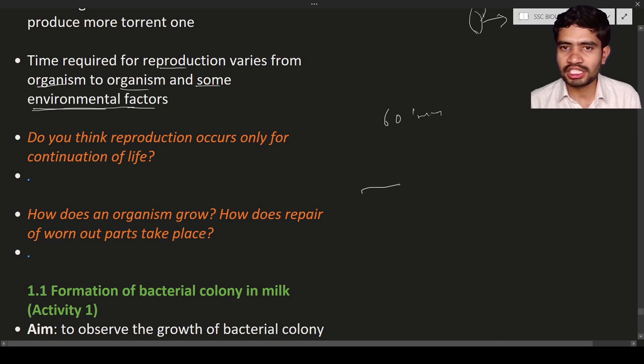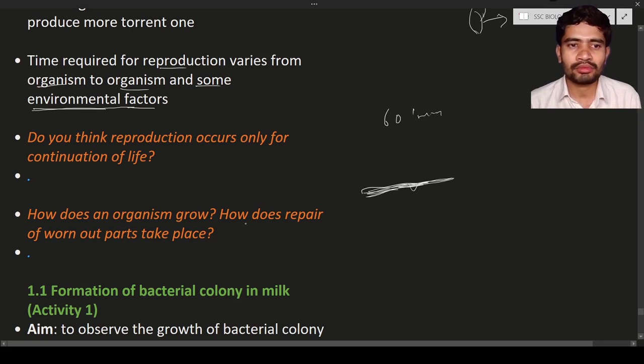Let us consider this as the skin surface. If there is damage in this area, what will happen? The adjacent cells will divide, and they will clean this area. It means they will replace the dead cells with new cells. That is known as cell division in the case of human beings or any animals, in multicellular organisms.